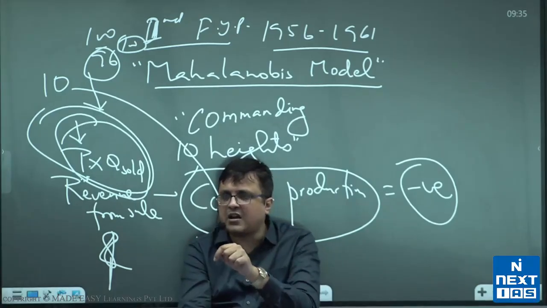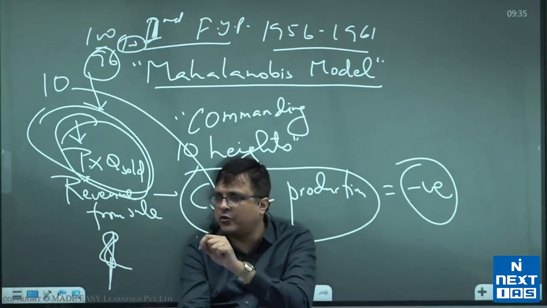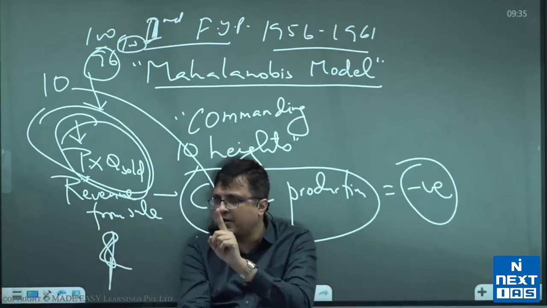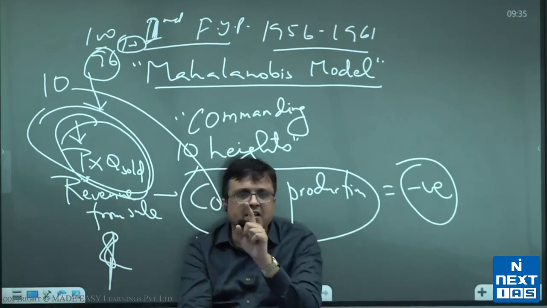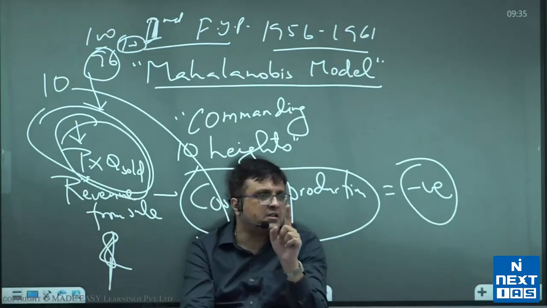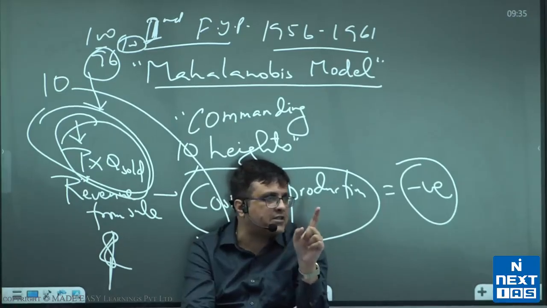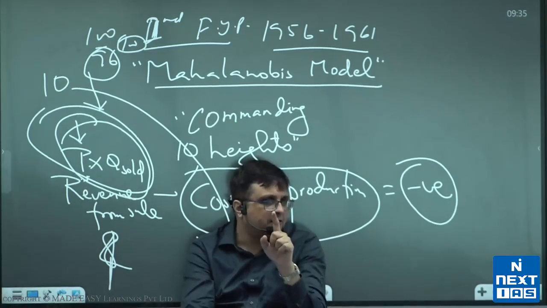Right now we are in the accounting year 2023-24. Isn't it? Starting on 1st April 23, continuing till 31st March 24. So when I say 1957-58, it means it's starting on 1st April 57, going till 31st March 58.